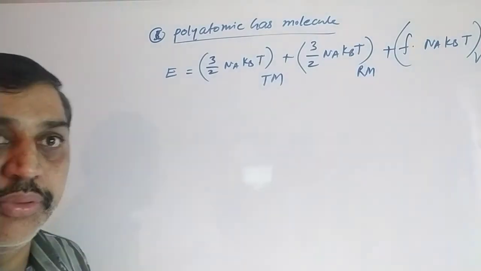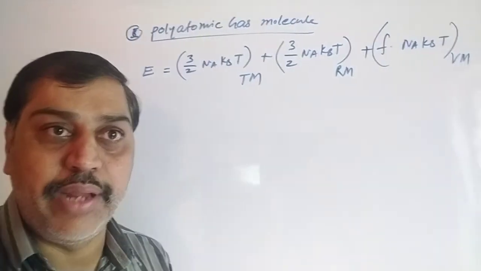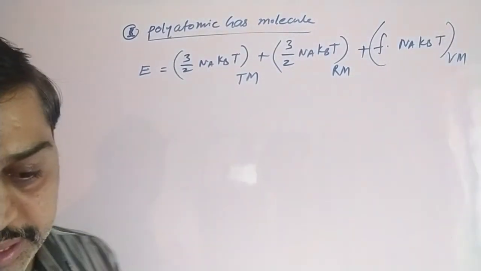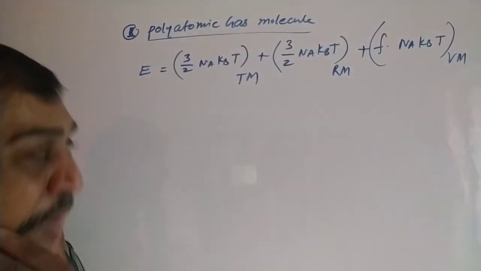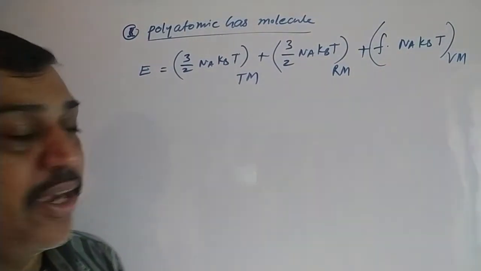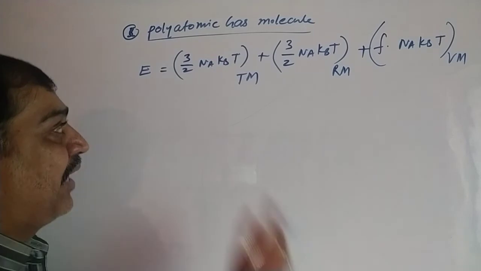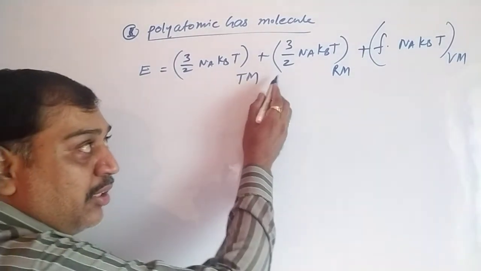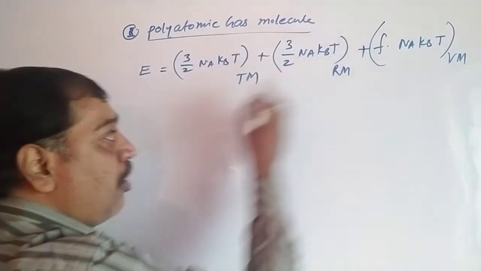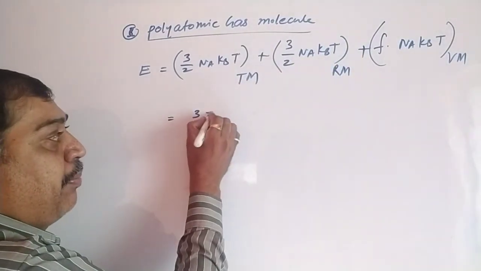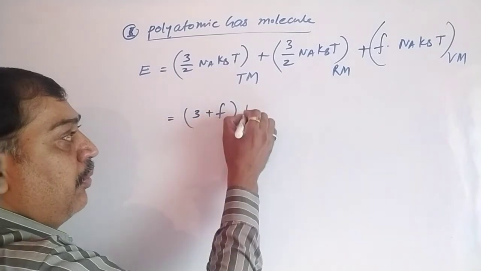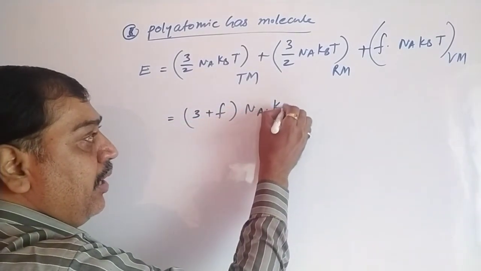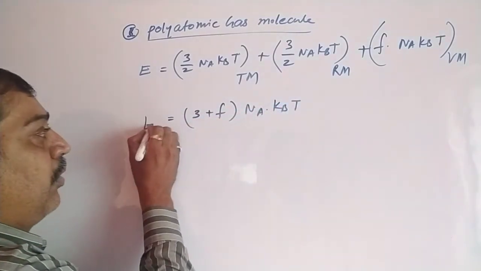So we have translational 3/2 kBT, rotational 3/2 kBT, and vibrational f times Na into kB into T. If we add them, 1.5 plus 1.5 comes to be 3. Na kBT is common, so we can write 3 plus f into Na into kB into T. That is the total energy.